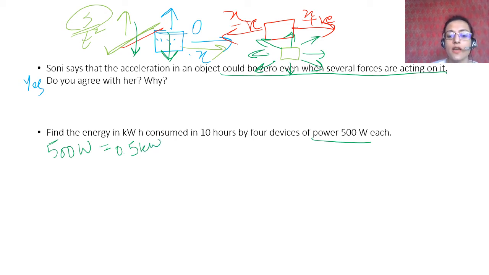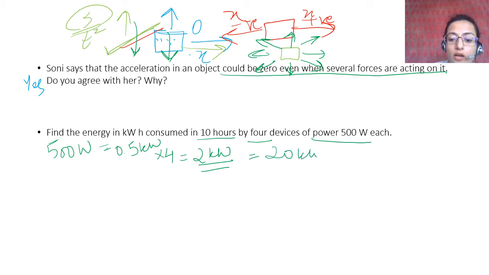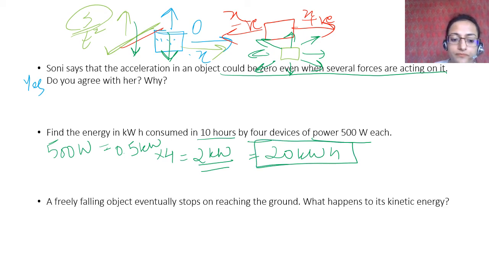This is the power of one device. There are 4 such devices, so you multiply by 4, therefore 2 kilowatt. And then, for how long was it going on? For 10 hours. Therefore the energy consumed in kilowatt hour is 2 into 10 hours, which is 20 kilowatt hour. This is the energy.